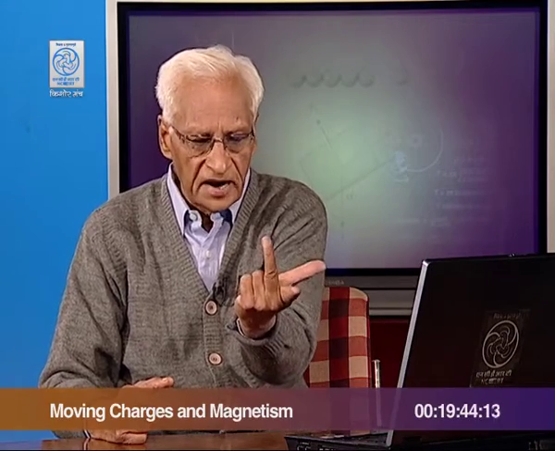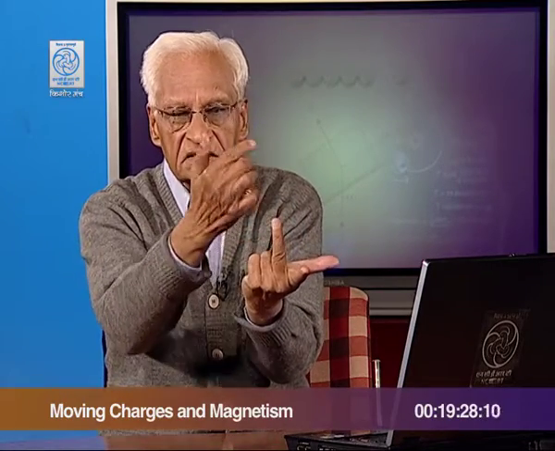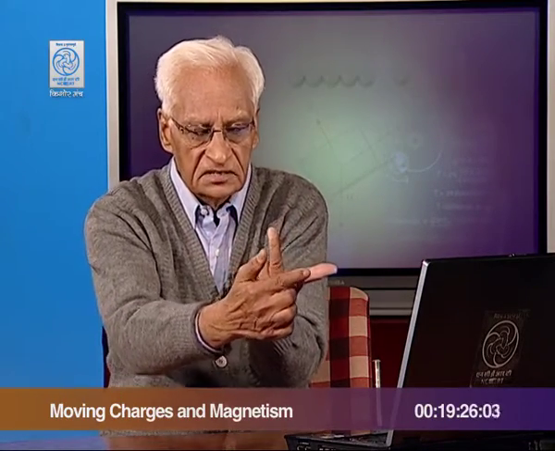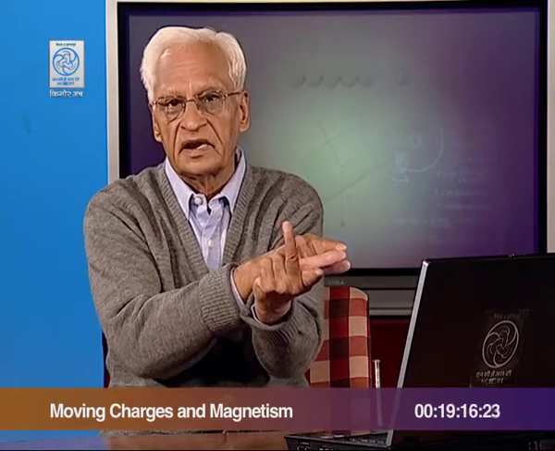In this case, to find the direction of force on the current, you extend the left hand fingers in this way. This finger represents the current, this represents the magnetic field. That means, if the current is in this direction, and the magnetic field is in this direction, then the force on the current is in this direction, that is, the current would move. If it is a movable conductor, then it will move in this direction. This is Fleming's left hand rule.